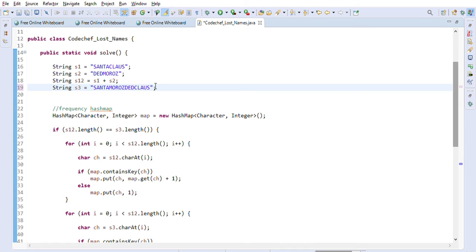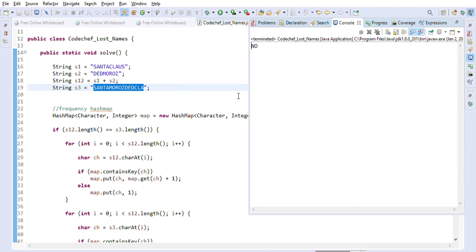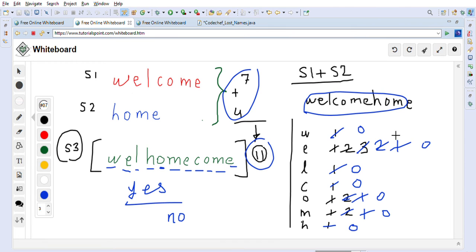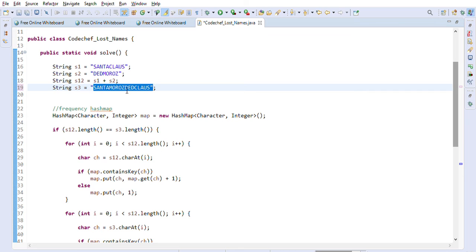If we remove any character from this string, we are also lacking some characters, so we cannot form these two words now, right? Because our length will not match. So in this case also we will get no, right? We will get yes only when the length is exactly matching and all the character counts are exactly the same. In that case, the hash map will always show 0 frequency for all the characters. That is happening in this case, right? So in this case we will get yes.